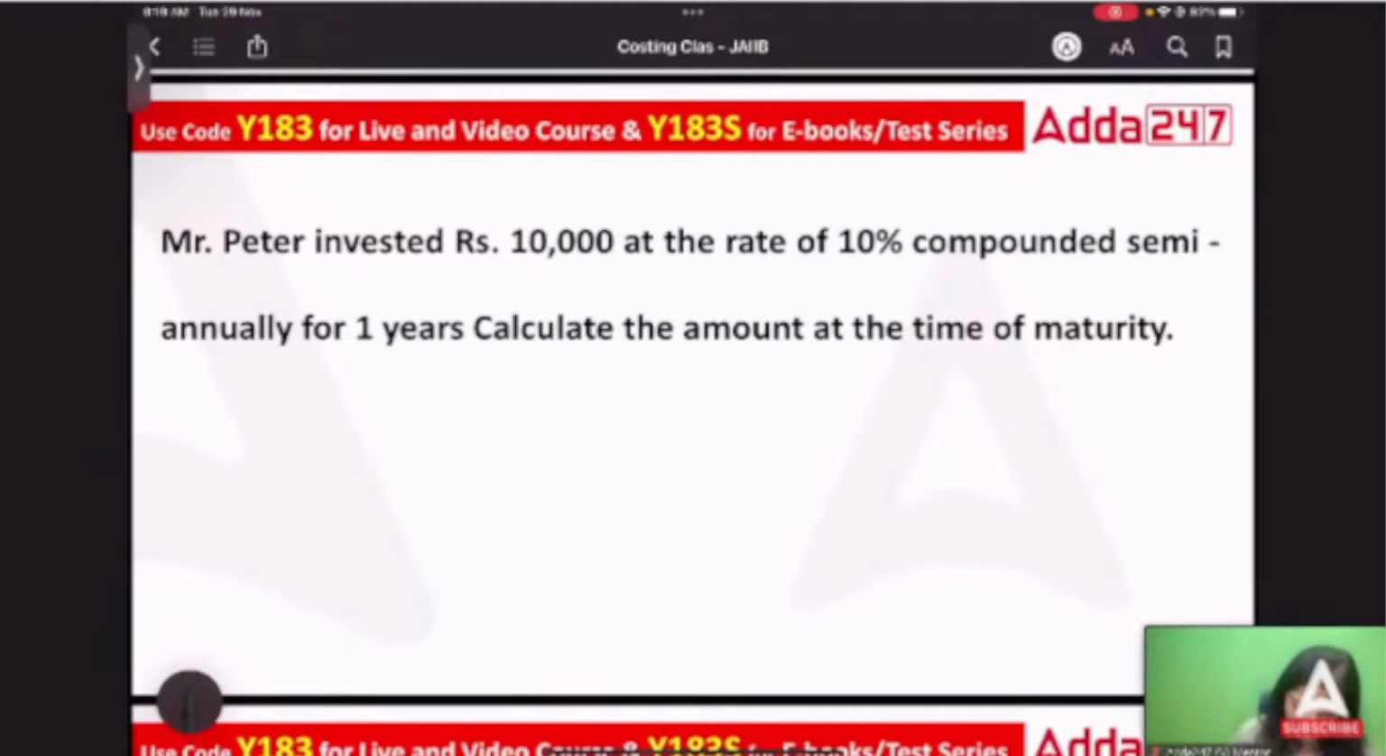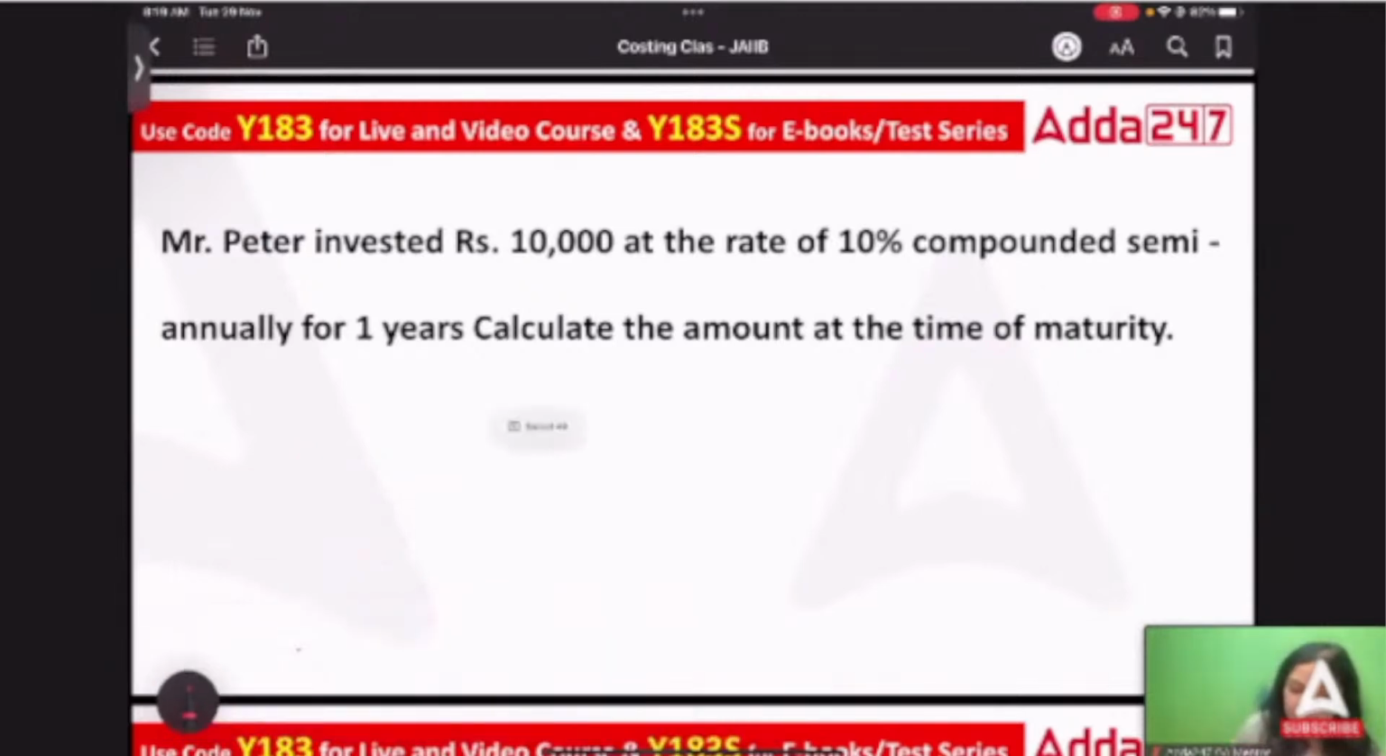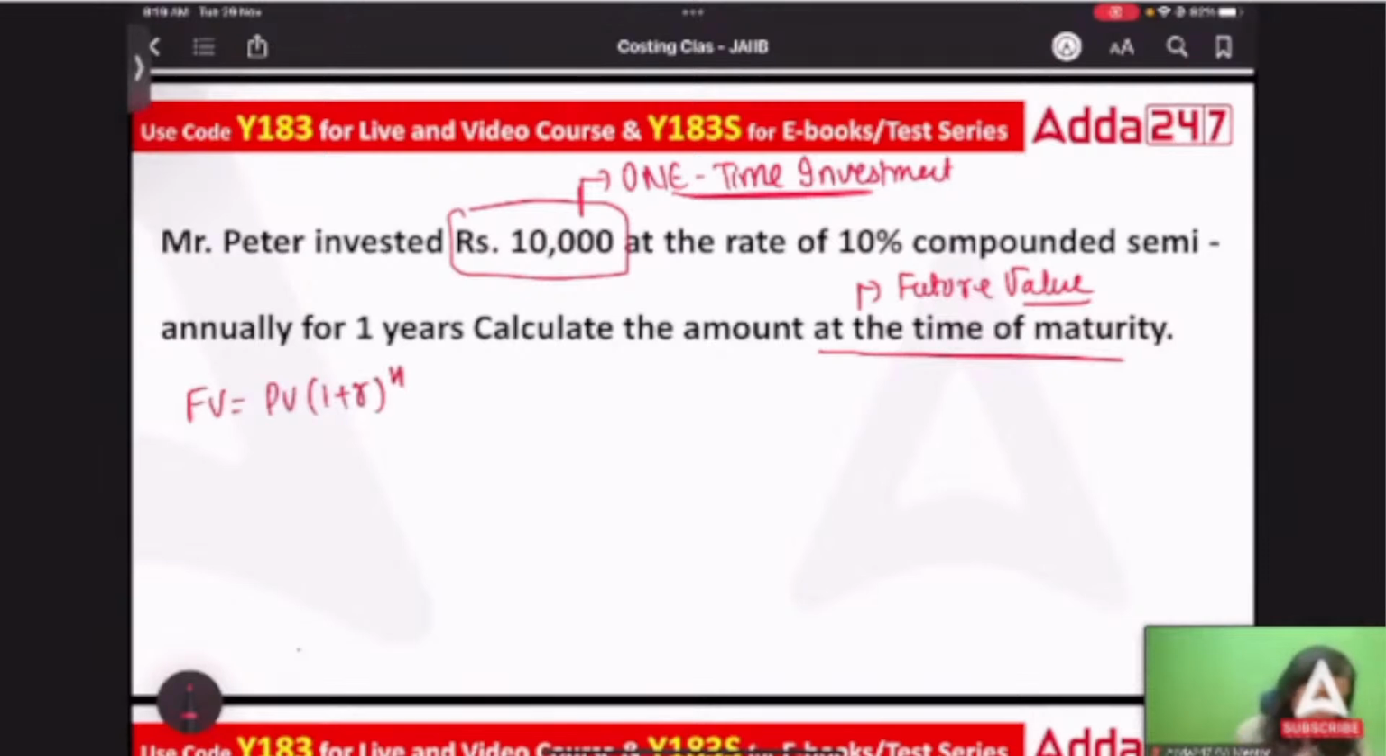So in this question, it says, Mr. Peter has invested rupees 10,000. Now let's understand it again. So again, this is a one-time investment. Correct? And you're required to calculate the amount at the time of maturity. That means they're asking about future value and not present value. In case of future value, what is the formula? Future value is equal to present value times (1 plus r) power n. Correct?